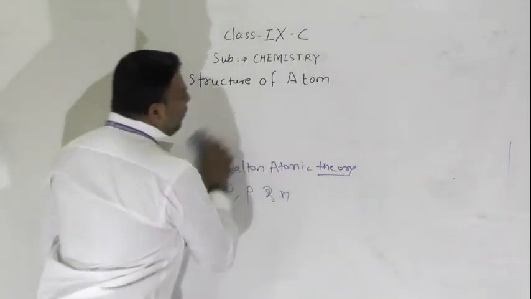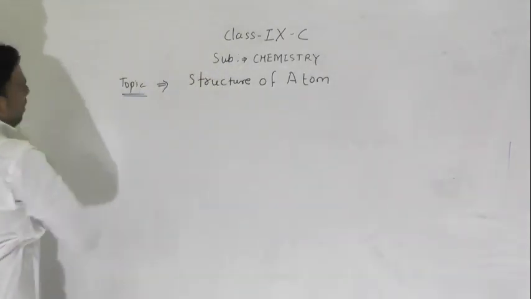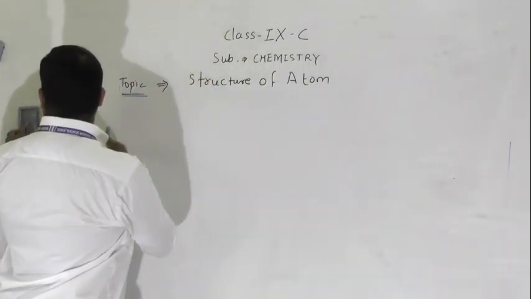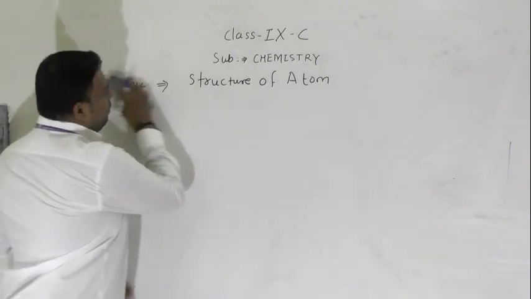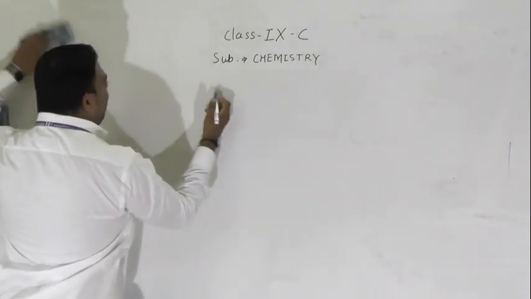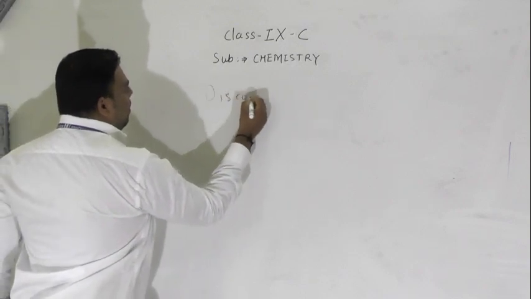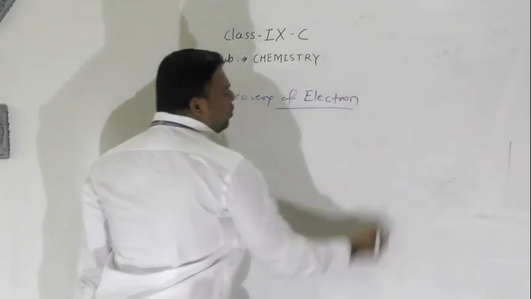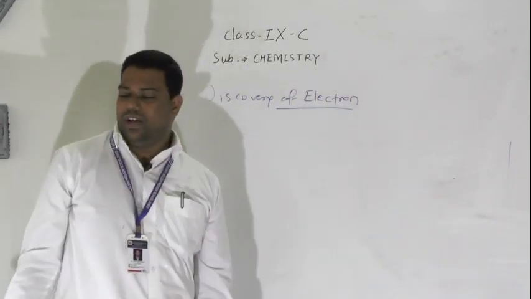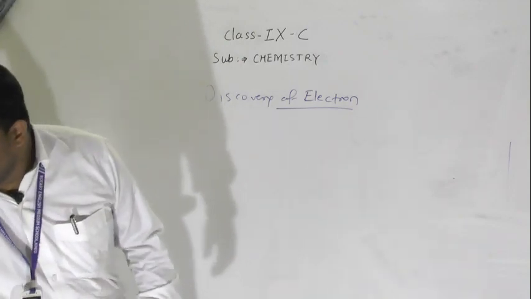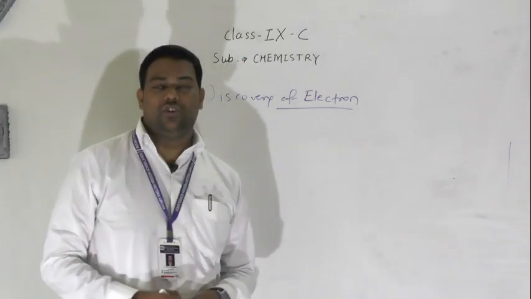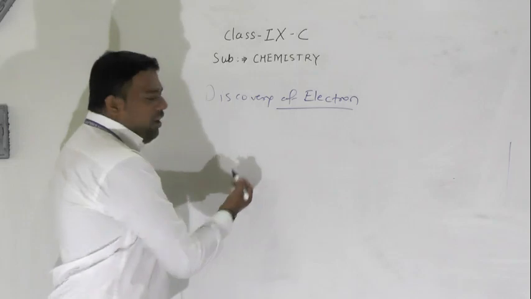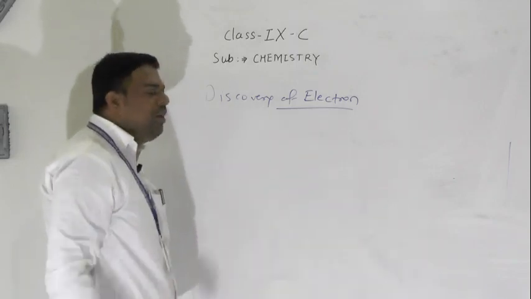Now we will discuss the discovery of the electron. Sir J.J. Thomson performed an experiment with the help of the CR tube, that is, the cathode ray tube. He performed it on the basis of the cathode ray tube.